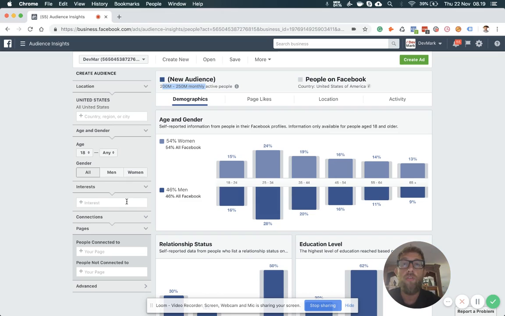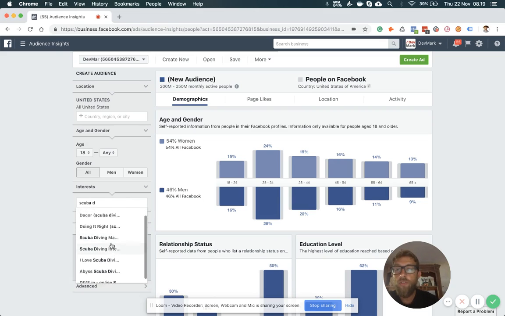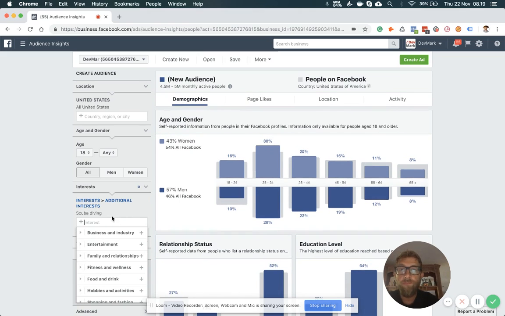Let's say that you're in the travel space and you have a company that is doing, let's say, I don't know, scuba diving, right? So what I would do here, I would go to interest and I would write scuba diving, right? And it's already showing you a couple more suggestions, but let's start with the first one.